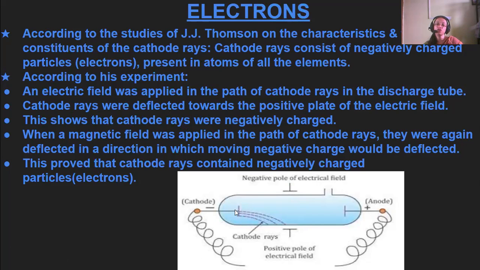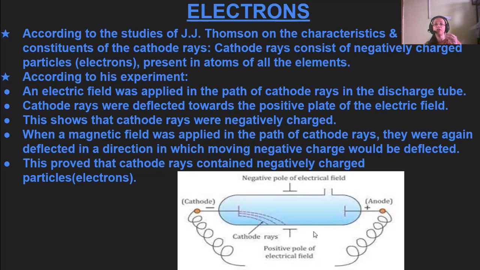The cathode emitted these rays containing negatively charged particles, because these particles were attracted towards the positive pole of the electric field. This shows that they contain negatively charged particles.